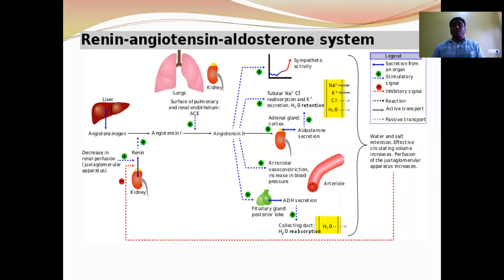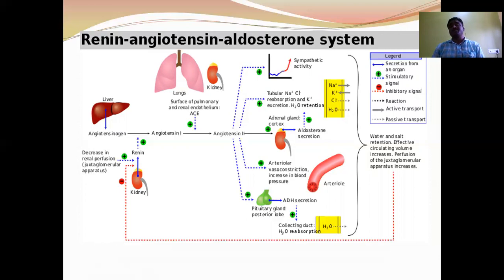The modified cuboidal epithelial cells of the distal convoluted tubule are called macula densa, and the modified smooth muscle cells of the afferent arteriole are called juxtaglomerular cells. These two together form the juxtaglomerular apparatus.